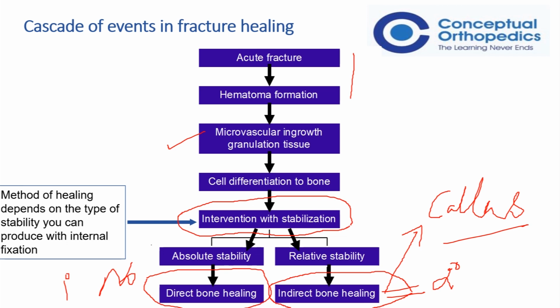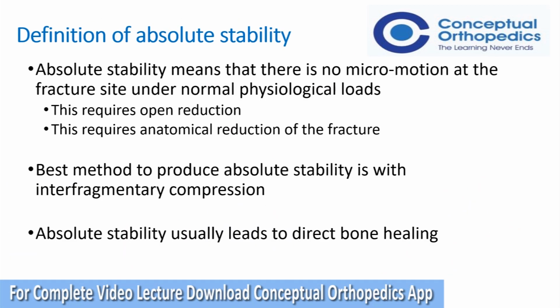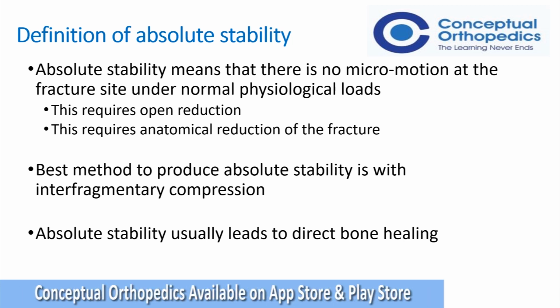How do we define absolute stability? Absolute stability means that there is absolutely no micro motion occurring at the fracture site under normal physiological loads. Now, both these terminologies are important: there is no micro motion, as well as this is under normal physiological loads.